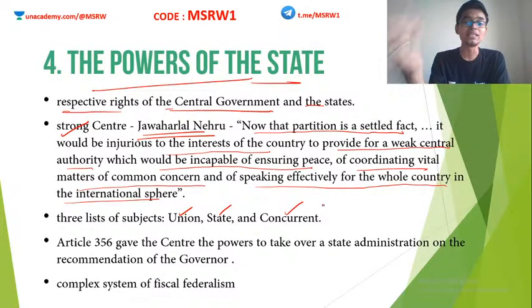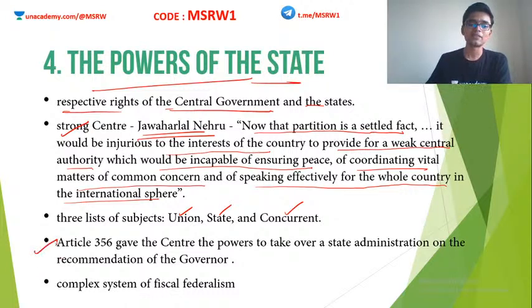For example, initially education was put in the state list, but later in 1976 it was changed to the concurrent list. Forest is another example. Similarly, certain taxes. You have to be very careful in which of these lists you put what. Defense, foreign affairs, etc. can be put in the union list. That is fine. Nobody will argue. But education, health, sanitation, where will you put all these things? This is a very relevant question. This was another feature of debate and discussion.